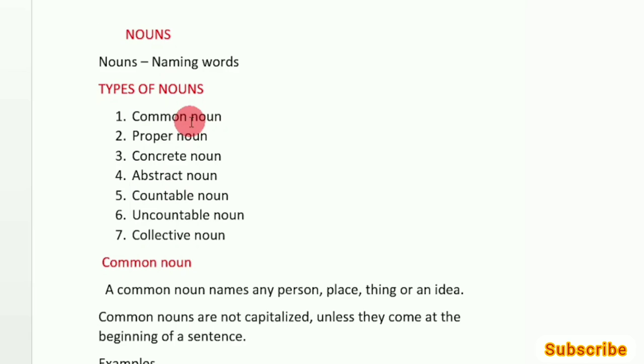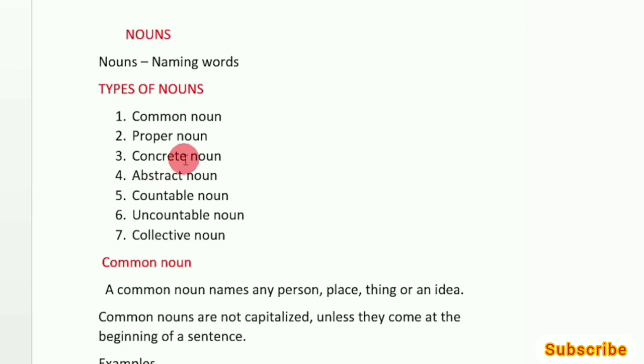In a similar manner, if I talk about a university, that's a common noun. But if I talk about a specific university, let's say Cambridge, that becomes a proper noun. So that is the main difference. So if we talk about something in general, that's a common noun. If we talk about something in particular, something that is very specific, which means proper noun.